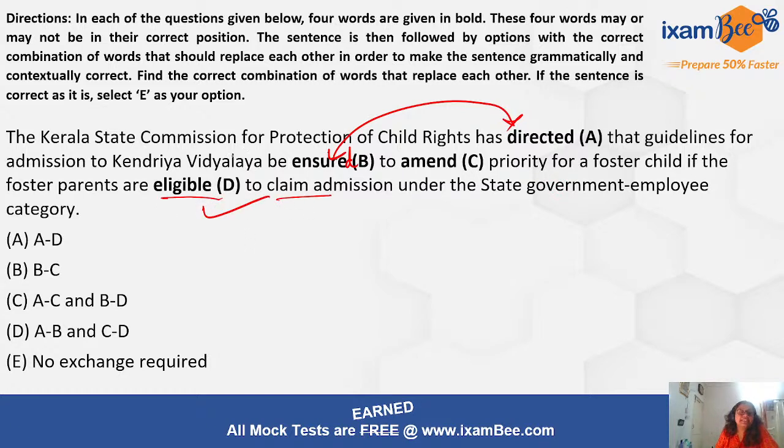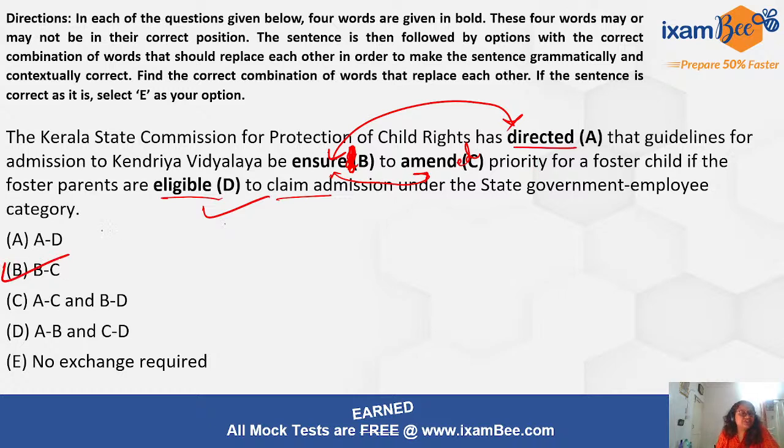So eligible is right. Okay, D is right here. Let's see B, C. Be amended. Sorry, now this is something that was a confusing sentence. Be amended. Okay, so be amended to ensure B and C need to be swapped, right?